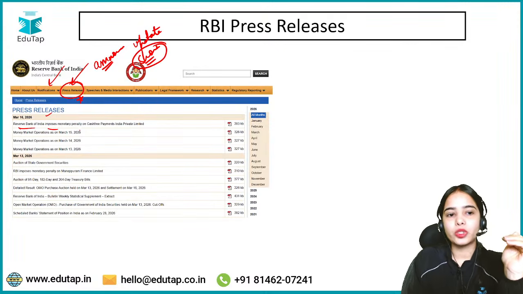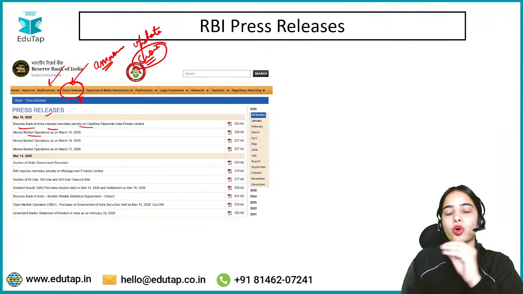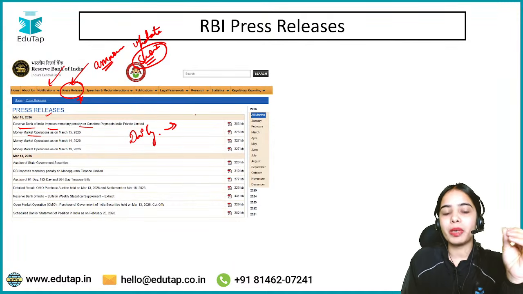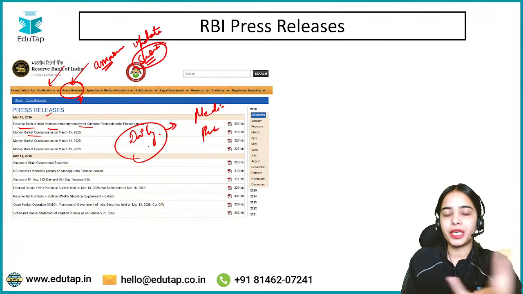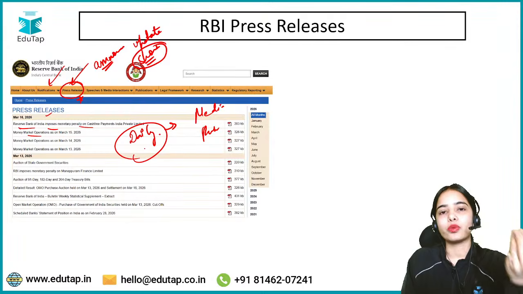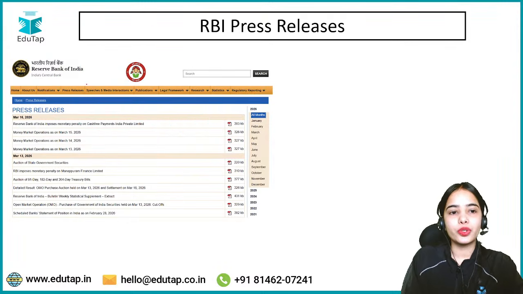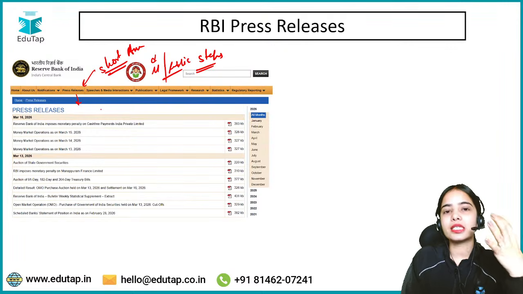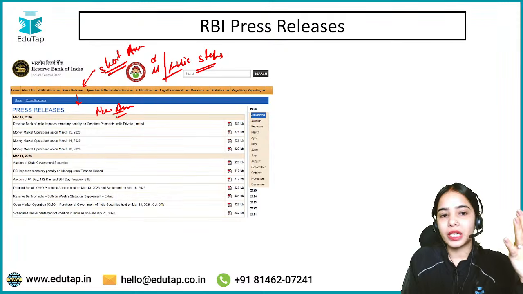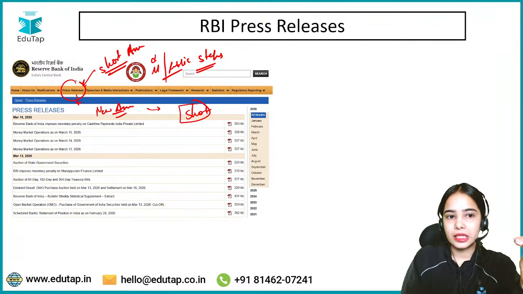So whether the RBI imposes a monetary penalty, or money market operations, or the daily operations that the RBI is doing, to make the media as well as the public informed about the recent steps and functions by the RBI, the RBI announces it through the press release. So press releases are usually short announcements. Even if there is a new amendment that the RBI is bringing, the RBI will announce that amendment in short through the press release. In the notification, the details will be given.